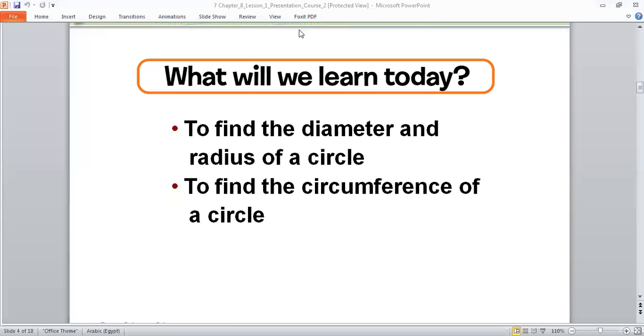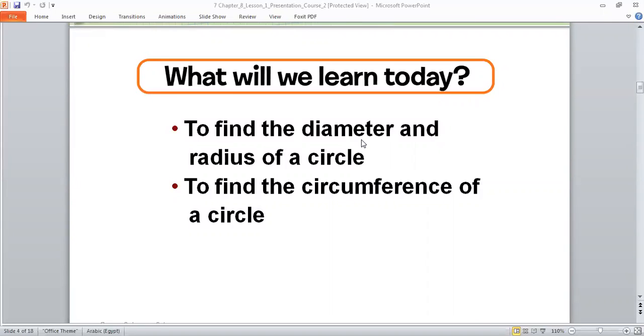Okay, Mister. What will we learn today? To find the diameter. Speak up. To find the diameter. Repeat after me. Diameter. Diameter. Diameter. Okay. To find the diameter and radius of a circle.